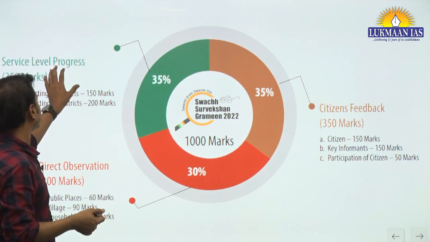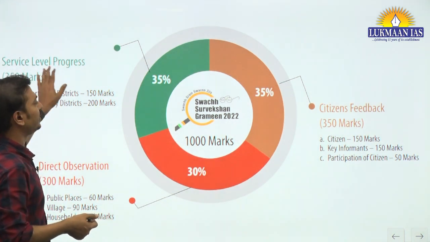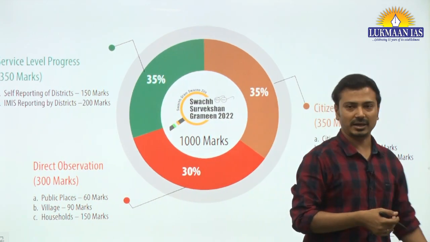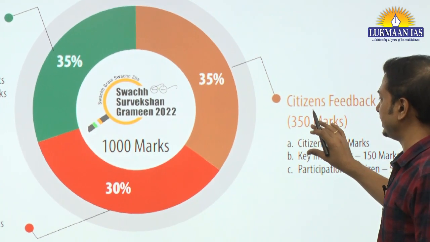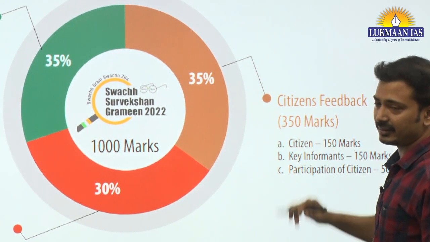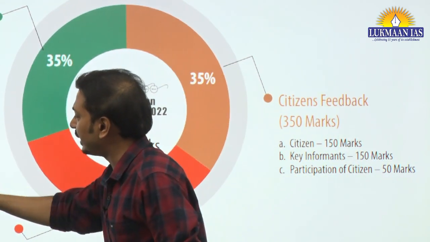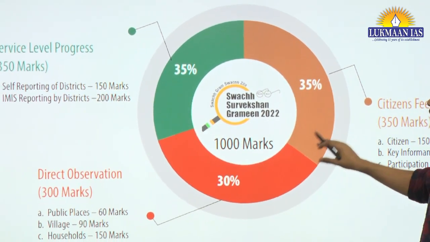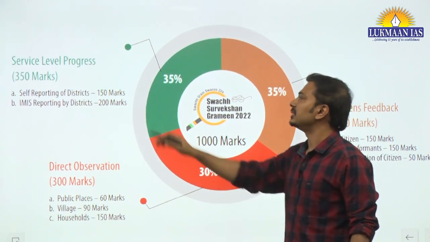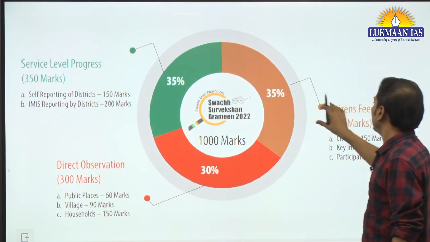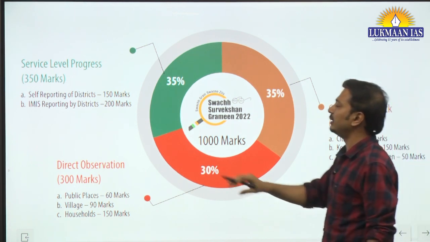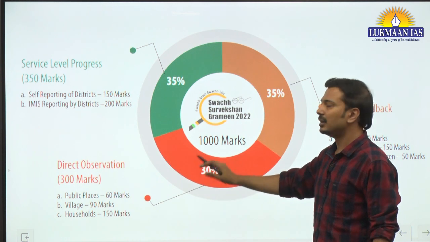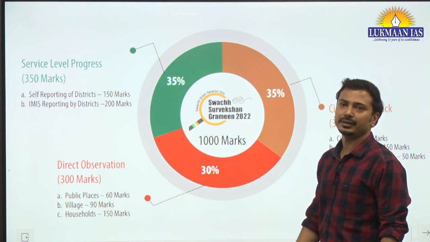Service level progress got 350 marks, and citizens feedback got 350 marks. डिटेल में ज़्यादा जाने की ज़रूरत नहीं है, मेन एस्पेक्ट याद रखिए पैरामीटर्स में. डायरेक्ट ऑब्जर्वेशन वॉज गिवन 30% वेटेज. ओके, सो दीज आर द थ्री क्राइटेरियाज. I will repeat again: service level progress, citizens feedback, and direct observation. 35%, 35%, 30%, and total 1000 marks were there.